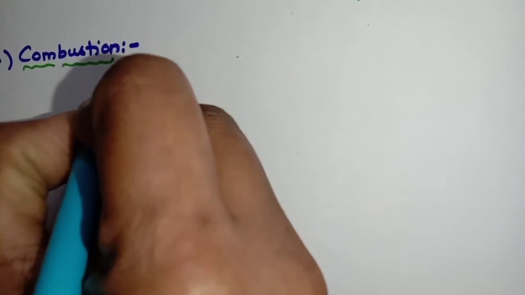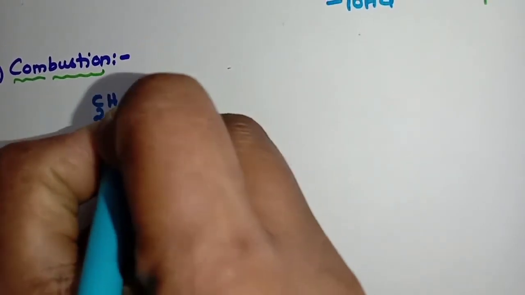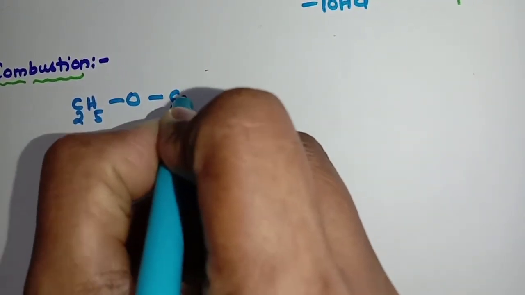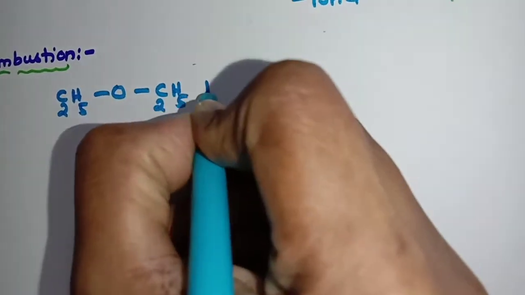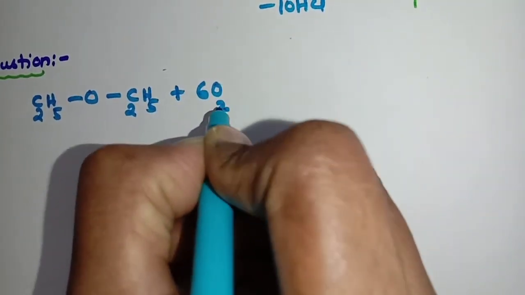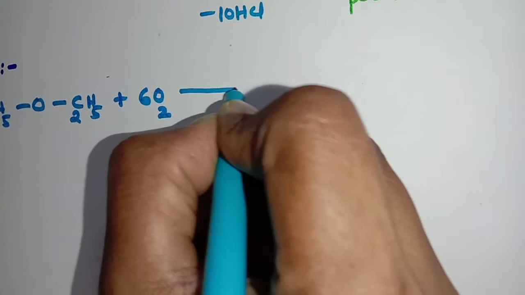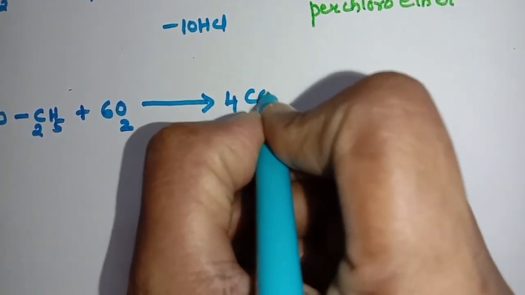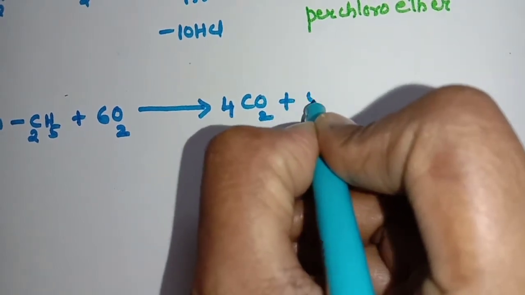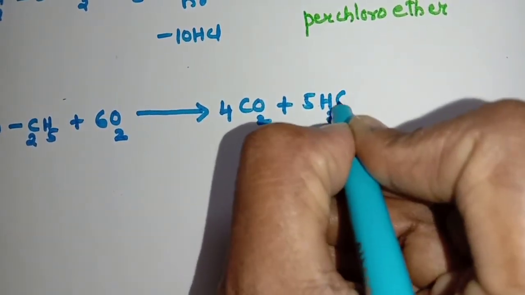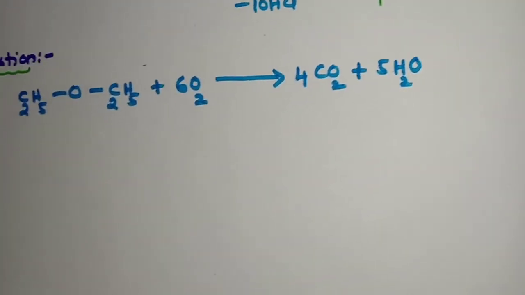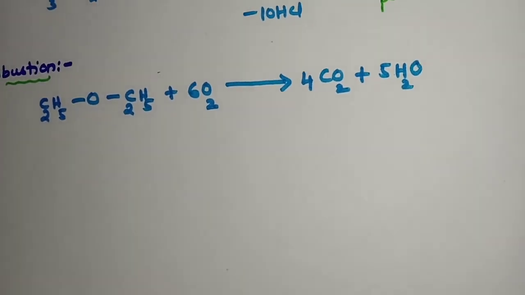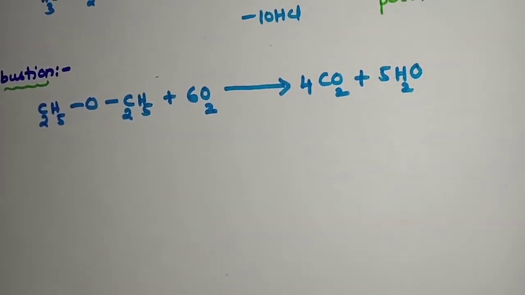Writing down the reaction here: C2H5OC2H5 plus 6O2 gives 4CO2 plus 5H2O. So they burn in air to form carbon dioxide and water.